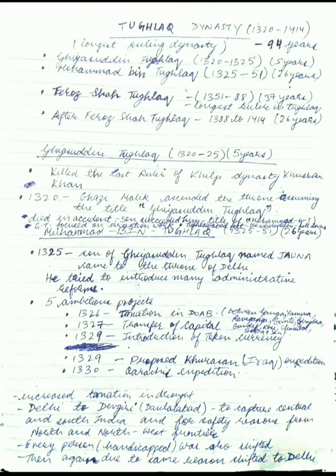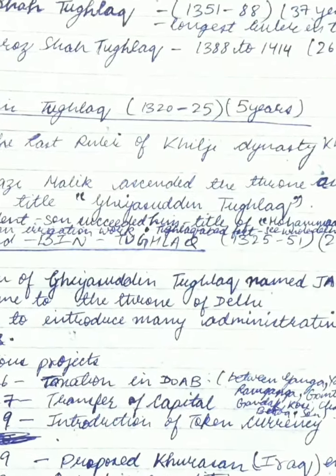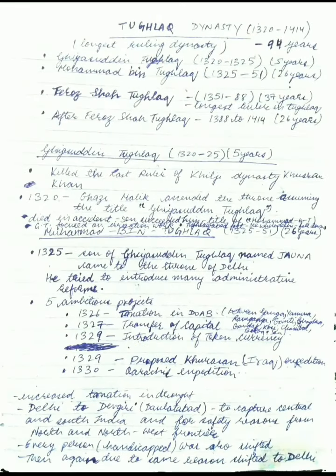So first we will go on to Ghiyasuddin Tughlaq, 1320 to 1325, 5 years he ruled, and he killed the last ruler of the Khilji dynasty, that is Khusrau Khan, in 1320, and he became the emperor. So in 1320, Ghazi Malik ascended the throne, assuming the title Ghiyasuddin Tughlaq. Ghazi Malik was the governor of Dipalpur.